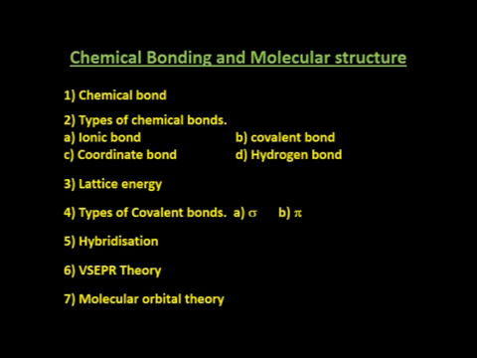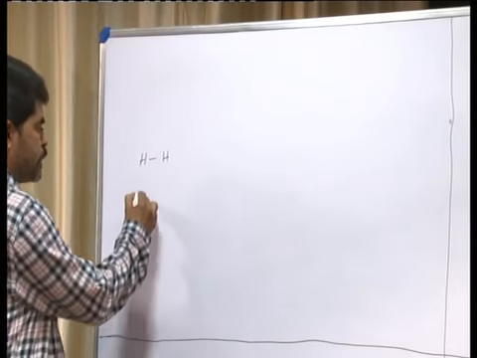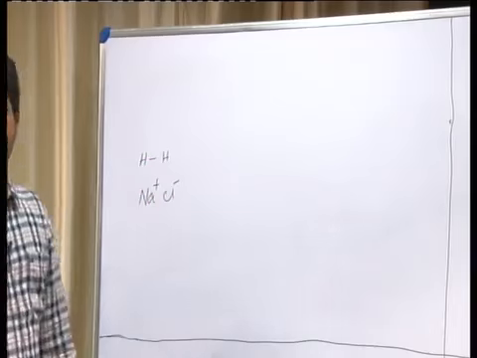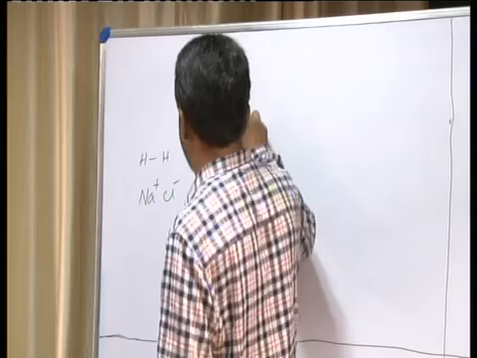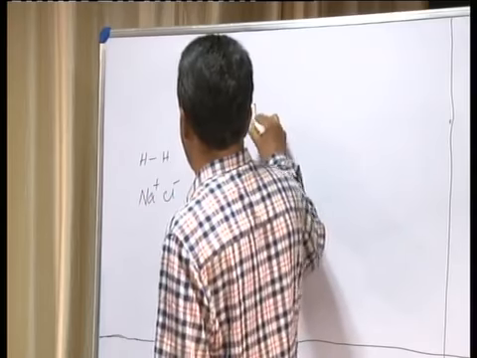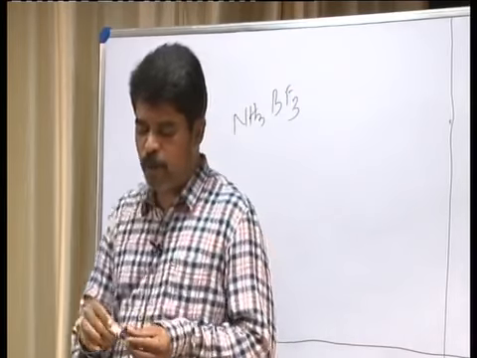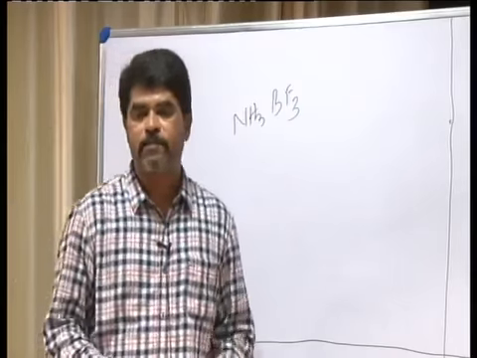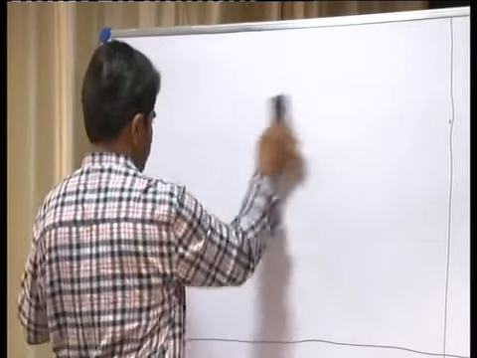For example, between two atoms, hydrogen and hydrogen; between two ions, that is Na+ and Cl-; and between two molecules, for example NH3 and BF3. Even one more bond may also be considered, known as the metallic bond. However, we are not discussing metallic bond in this chapter. Let us concentrate on these concepts only here.